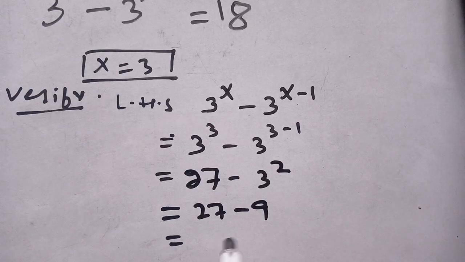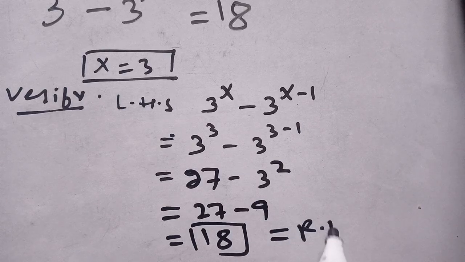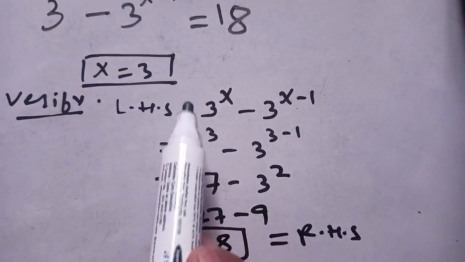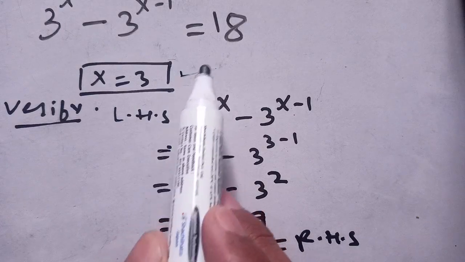Thus 27 − 9 becomes 18, which is equal to our right hand side. Thus x = 3 satisfies our given equation. Thus the root of this equation is x = 3.